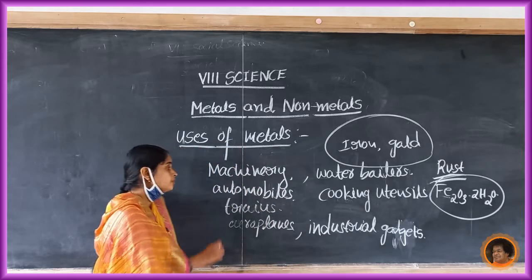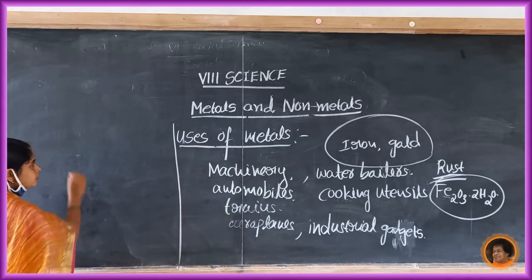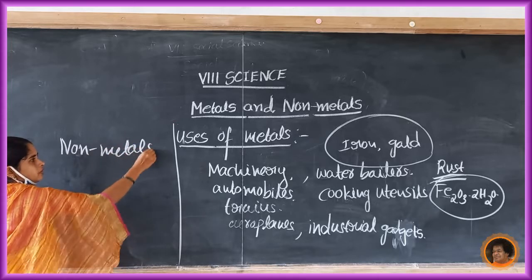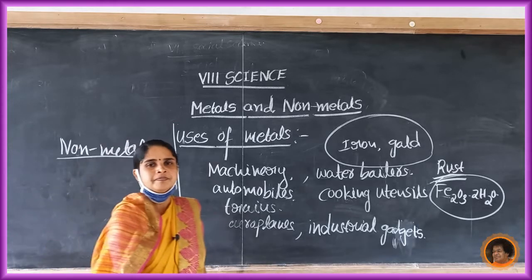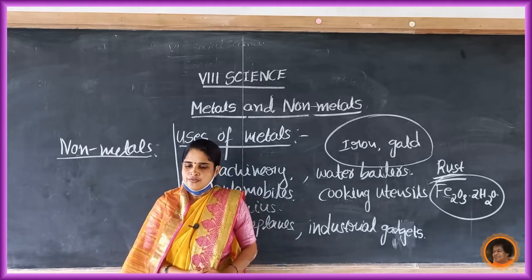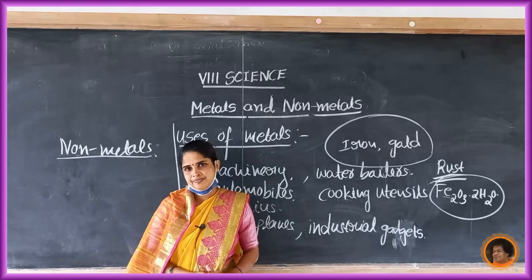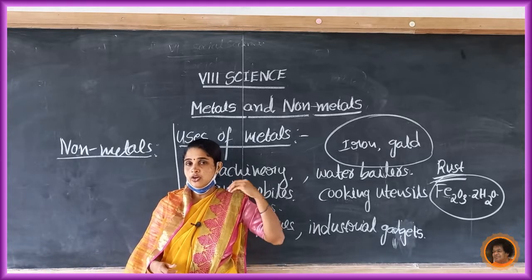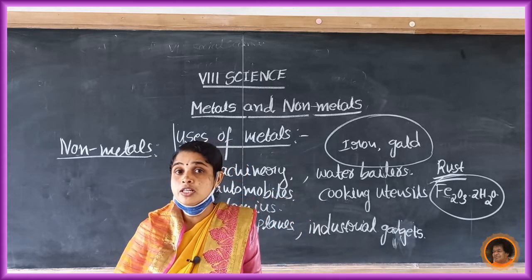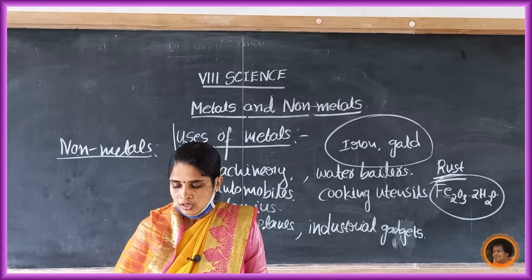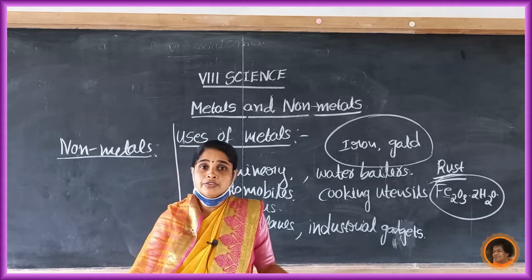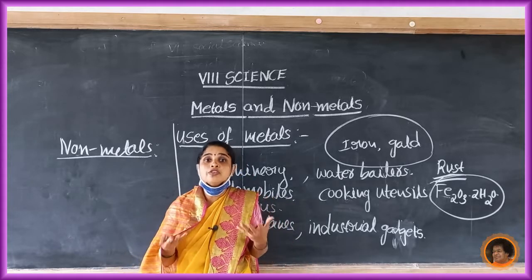Next, uses of non-metals. What are the uses of non-metals? Non-metals are essential for our life. One non-metal is very essential for our life, that means one non-metal is used in the breathing process.